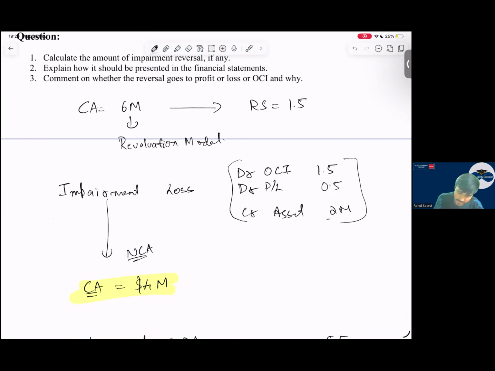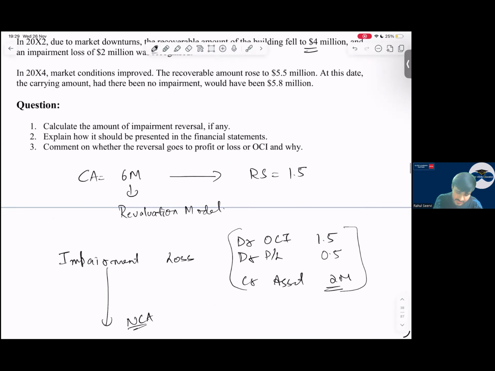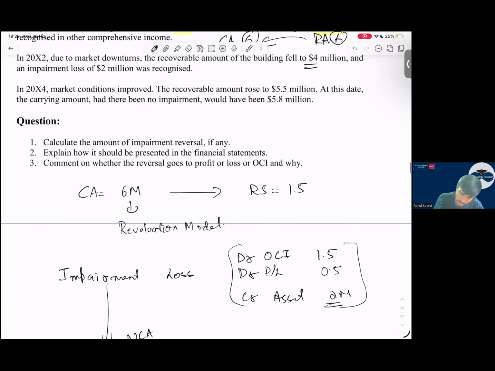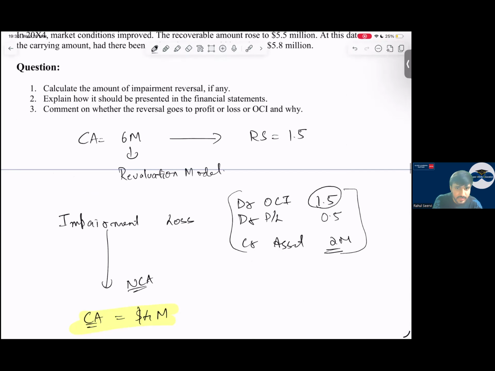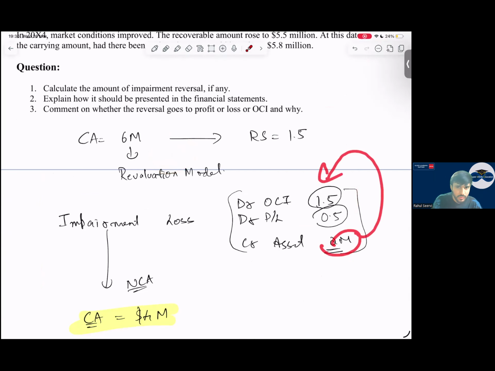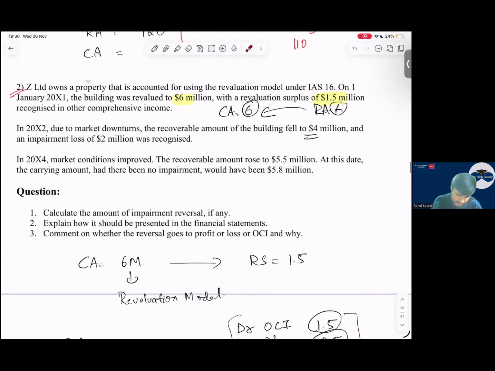Now, how will I recognize this 2 million? Is there any OCI balance? Yes, in OCI there was a balance of 1.5. So I'll utilize this 1.5 first and then the remaining I will recognize in P&L. Simple, clear to everyone. This is normal accounting which I've done. Out of this 2 million, 1.5 is recorded in OCI and 0.5 in P&L. Simple. Now let us see the reversal part.